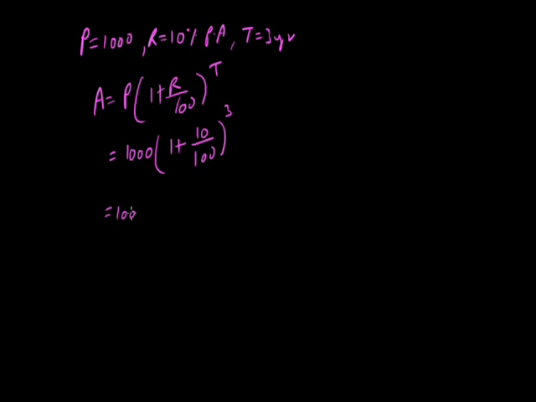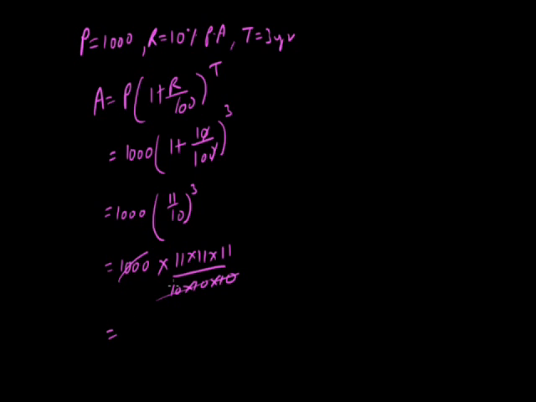so 1000, 0 and 0 cancel, so 1 plus 1 by 10 we get 11 by 10 raised to the power 3. So 1000, we have to take the cube of 11 by 10, that is 11 into 11 into 11 and 10 into 10 into 10. So this is 1000 and this is 1000, they get cancelled. So we are getting 11 cube, that is 1331. So that is our amount.